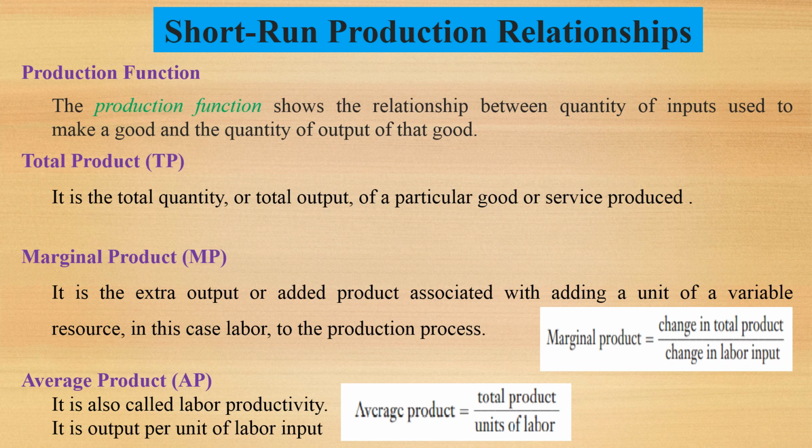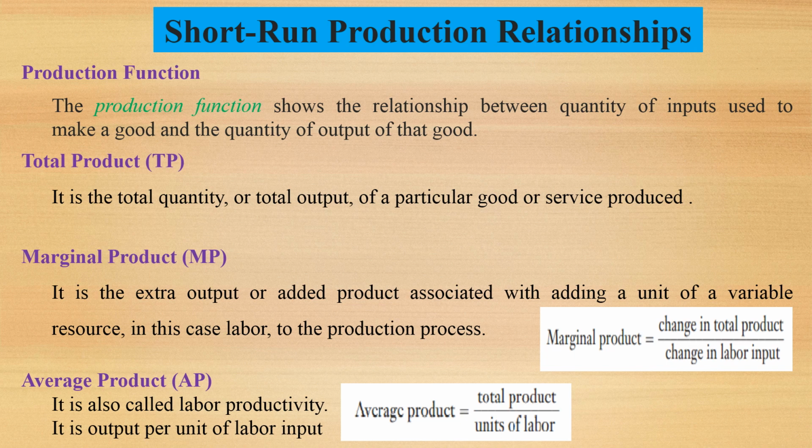What is production function? The production function describes the relationship between the quantity of inputs used to make a good and the quantity of output of that good. Total product is the total quantity of output of a particular good or service produced. Marginal product is the extra output or added product associated with adding a unit of variable resource, in this case labor, to the production process.